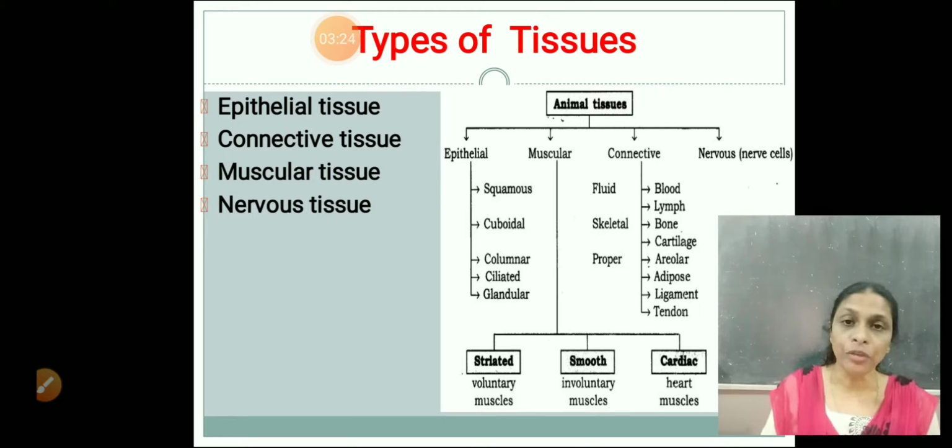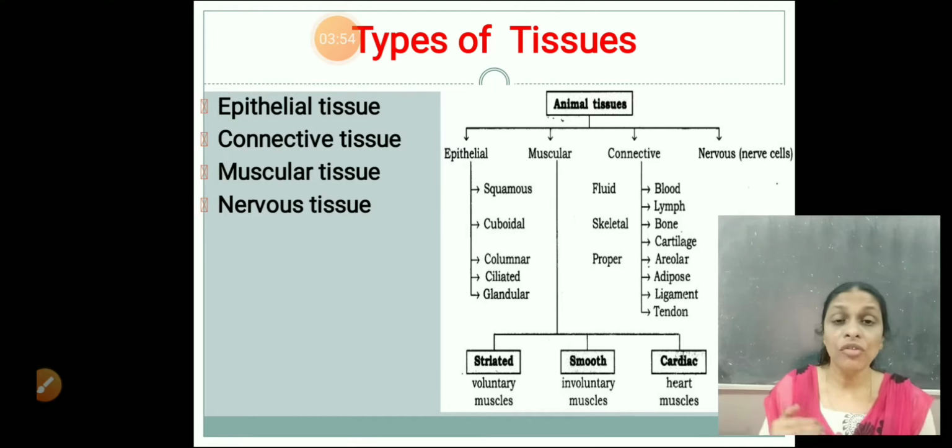Then second type of tissues are the connective tissues. Connective tissues are again divided into 4 different types. The first one, loose connective tissue, in that we have to study about areolar tissue and adipose tissue. Then comes dense connective tissue, in that we have to study about tendons and ligaments. Then skeletal tissue, that is the bone and the cartilage. Then fluid connective tissue, the blood and the lymph.